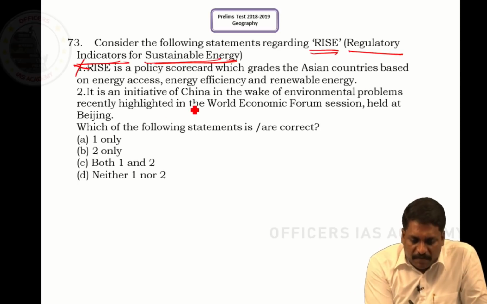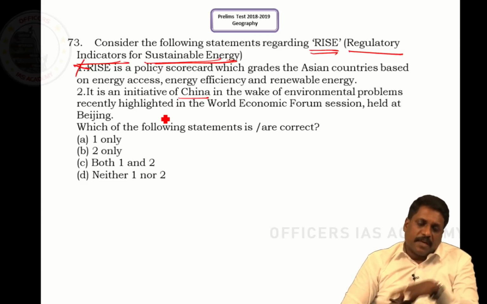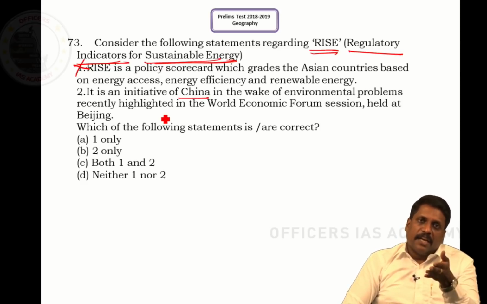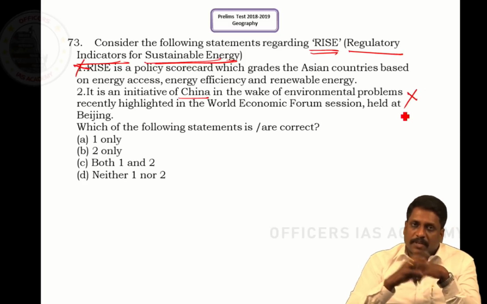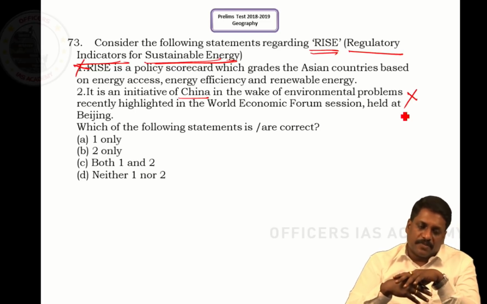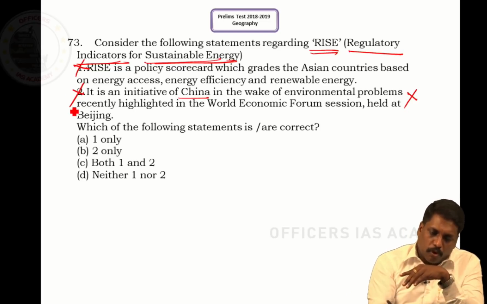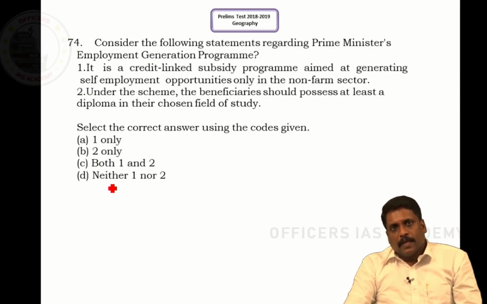It says it is an initiative of China in the wake of environmental problems, and certainly anybody who sees this statement can say that it is wrong, because China taking initiative in environment, this itself I can say is wrong. Right, sir. It is not the initiative taken by China, it is the initiative taken by World Bank, sir. So this statement 2 is also wrong. So what is the correct statement? It is neither 1 nor 2.